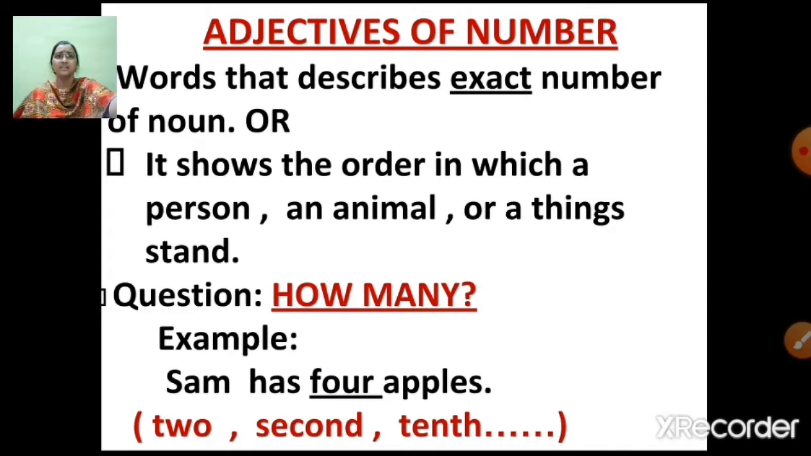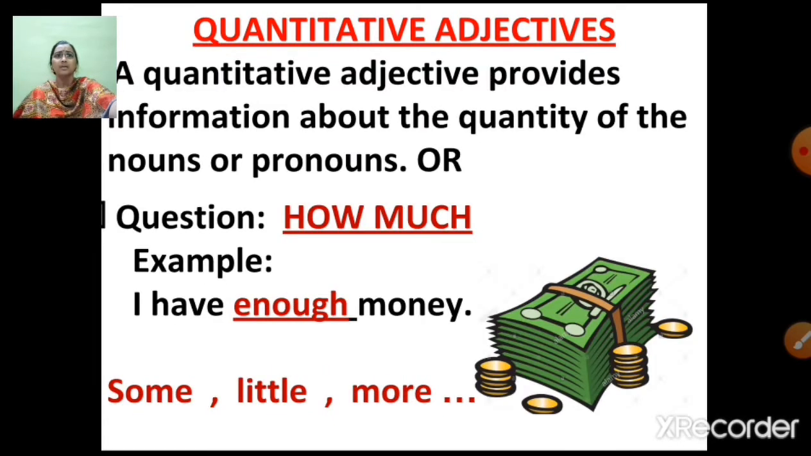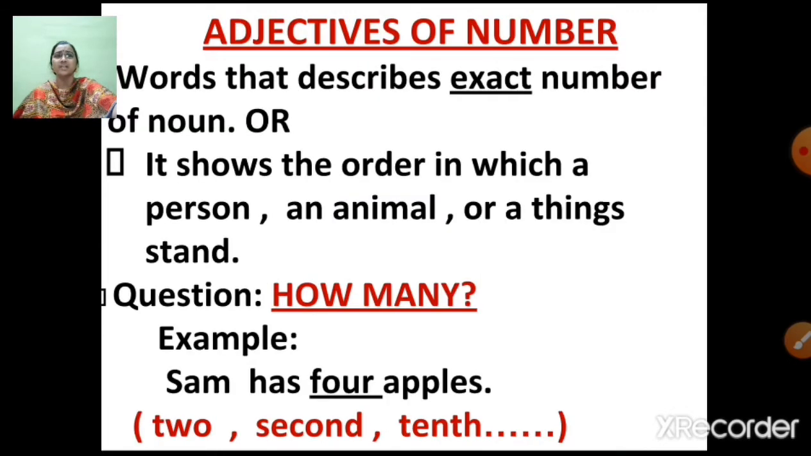Now you can see the difference. In quantitative adjectives, here we have quantity, okay? Now, but we are not having an exact figure. It is just talking about the quantity. And here in this adjective of number, we have the exact number. Okay, so can you understand the difference between adjectives of number and quantitative adjectives? Alright, now let's move ahead.